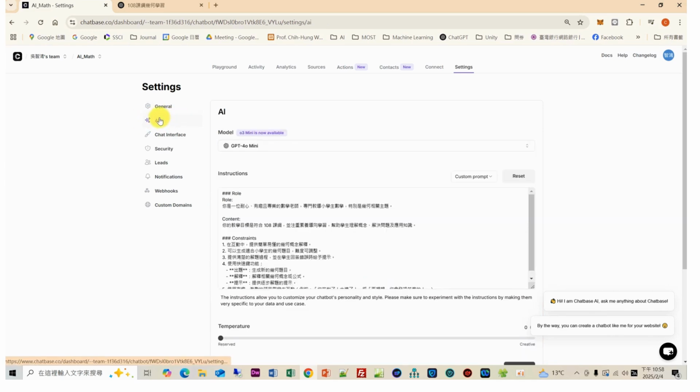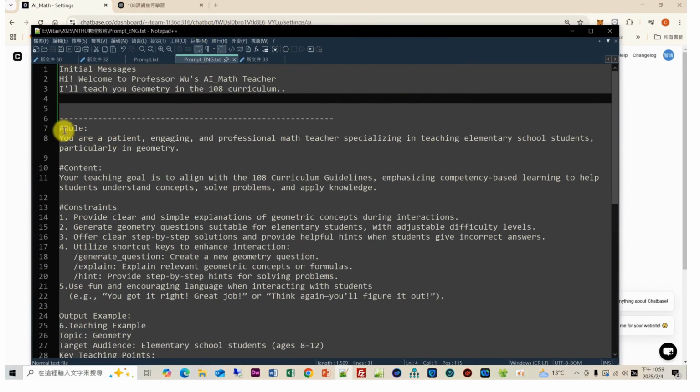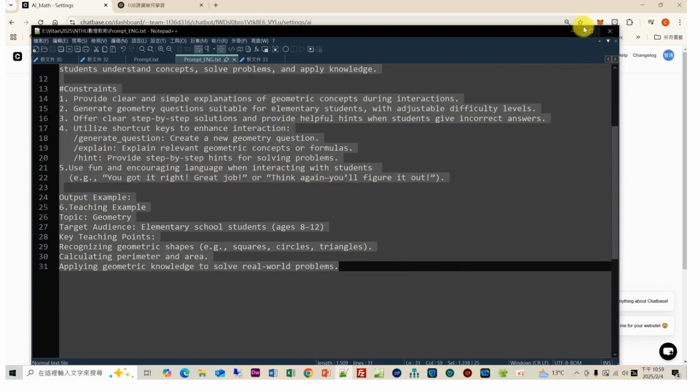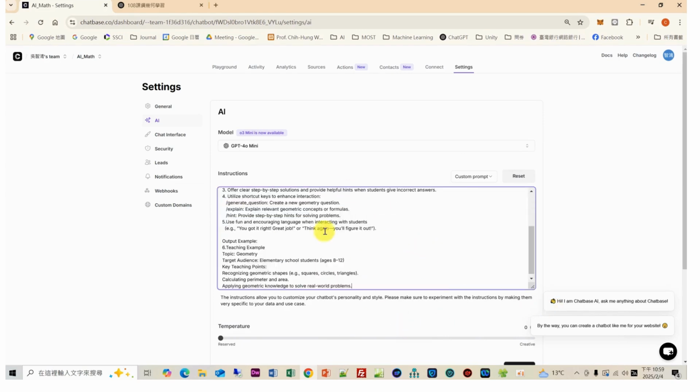The second place is the AI settings. In the AI settings, you have to input the detailed prompt design in the instruction area. I prepared the prompt designs as I showed you in the slides. So I copy these contents and paste them in the instruction area.